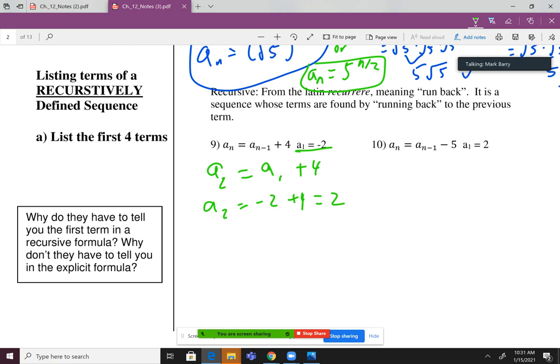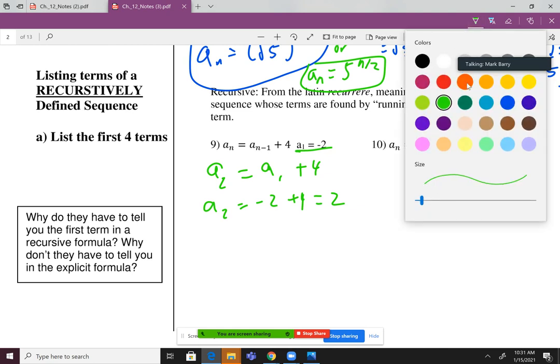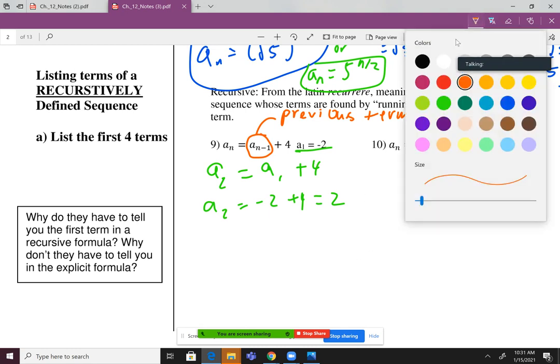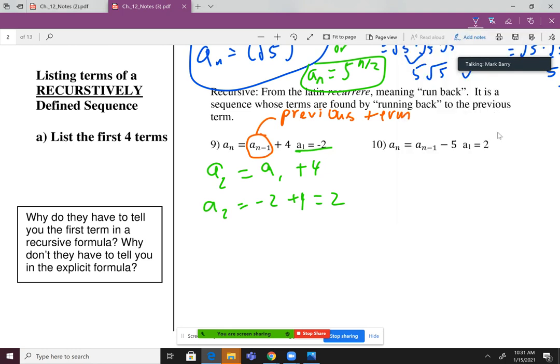I could do that again, and this is the complicated way to do it, but can I tell you guys the easier way to understand these sequences? Okay, I'll take that as a yes. Whenever you see this a sub n minus 1, I want you guys to just read that as the previous term in the sequence. For all of these recursive formulas, they're going to tell you, take the previous term and do something to it. What are we doing in this case? Adding 4.